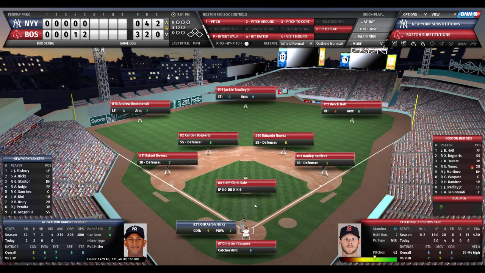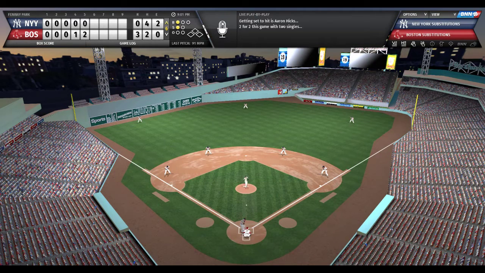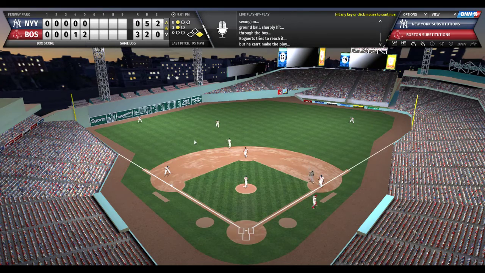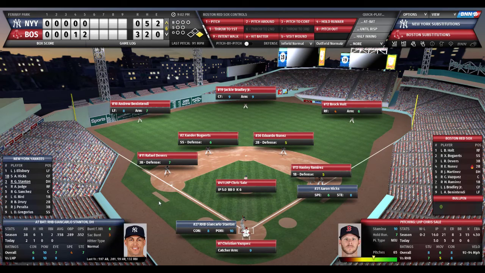Chris Sale's back out on the mound. He's gone 5 innings. 4 hits, no runs, no walks. He's struck out 6. He'll face Hicks, who made a fabulous catch in center, and then Stanton and Judge. Hicks is 2 for 2 off Sale. Vasquez sets the target. Here's the pitch to Aaron Hicks. 1-1 count. Hicks goes up the middle, past the dive of Bogaerts, and he's 3 for 3. Aaron Hicks has been a thorn in Chris Sale's side.